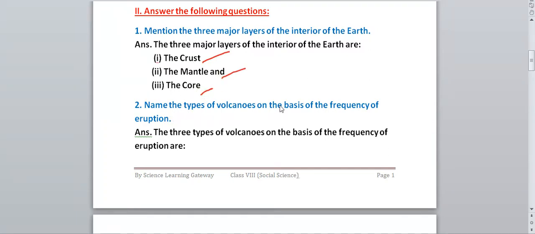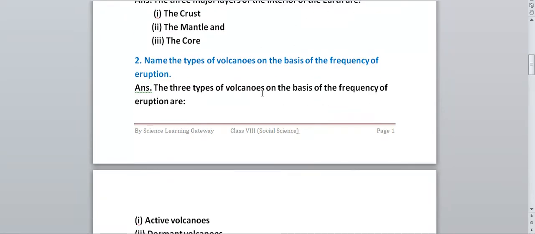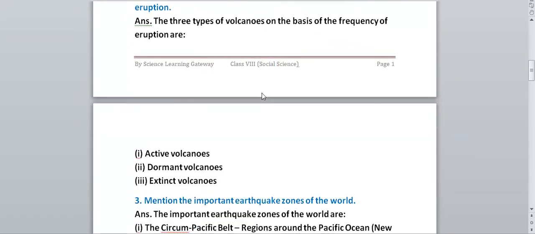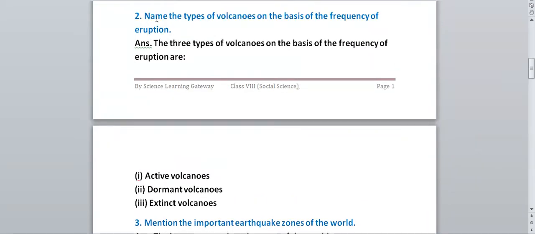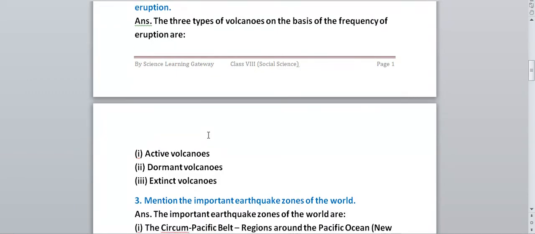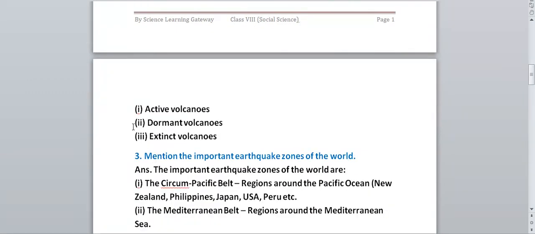Next, name the types of volcanoes on the basis of the frequency of the eruption. So on the basis of frequency of eruption, how many types of volcanoes have we read? We have read three types of volcanoes. What are the names of those three? Active volcanoes, dormant volcanoes and extinct volcanoes. Since the question says name the types, you don't have to explain it, you only have to name the three types of volcanoes: active volcanoes, dormant volcanoes and extinct volcanoes.